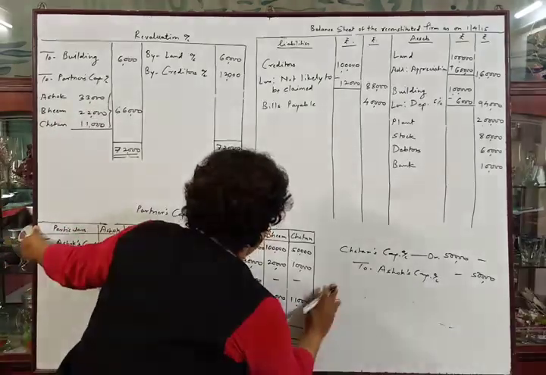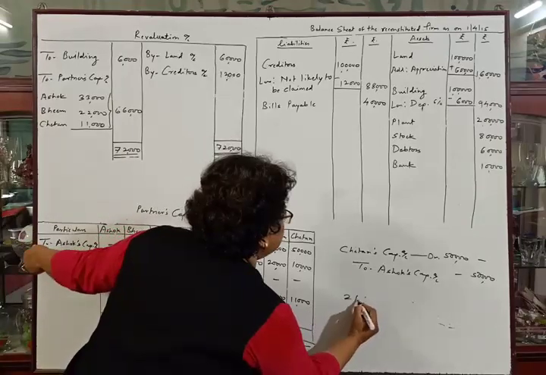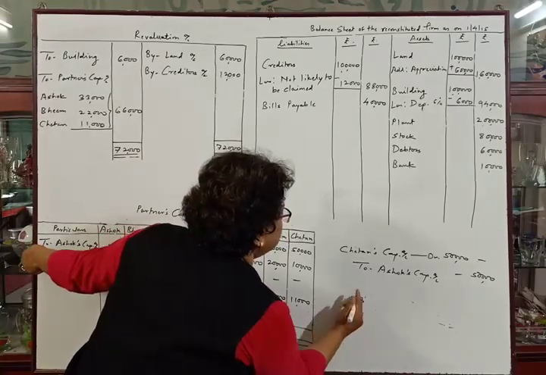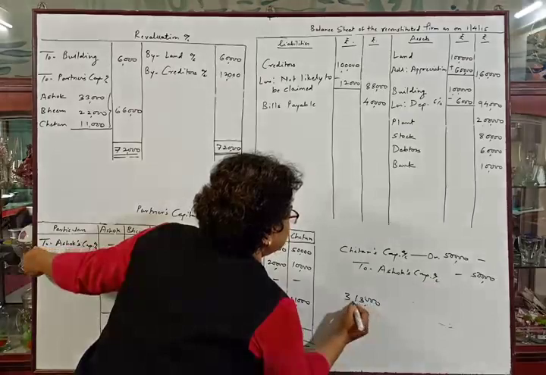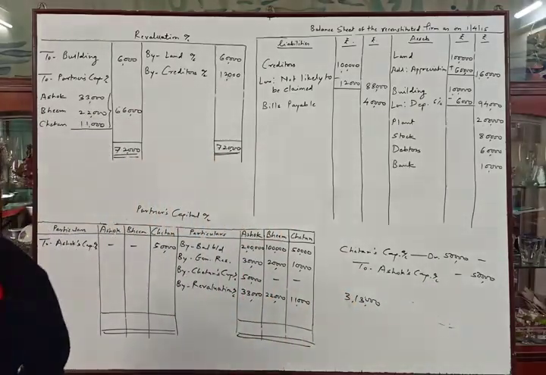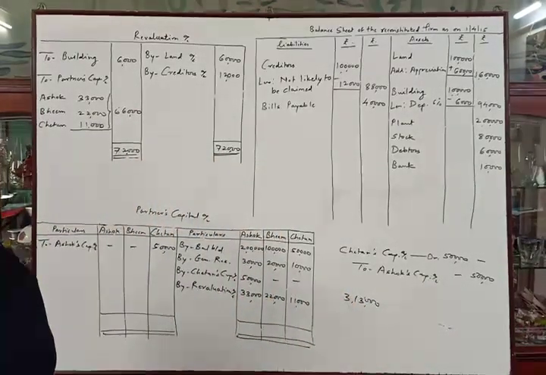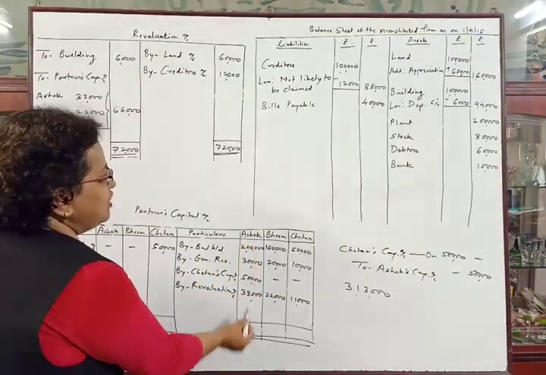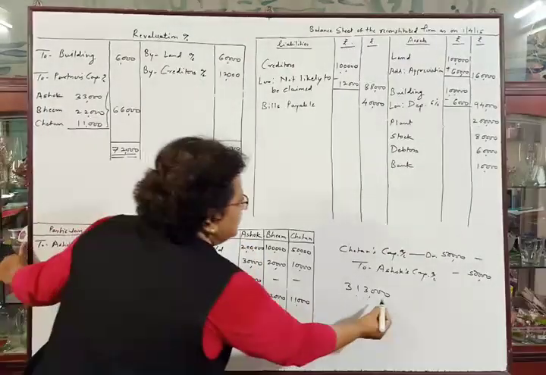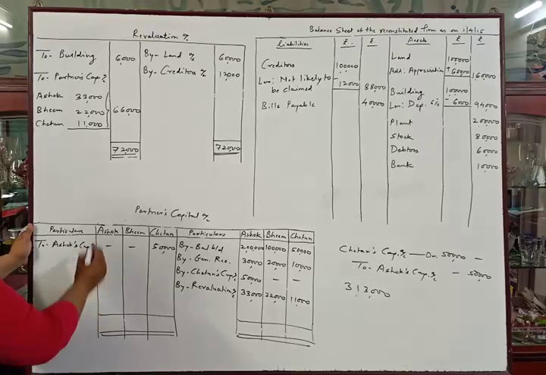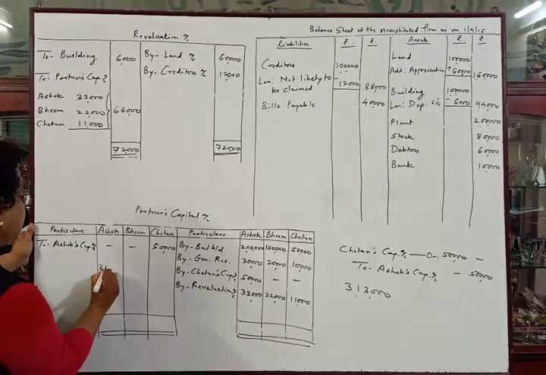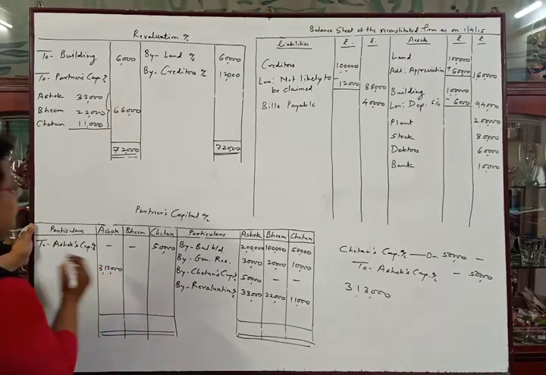Plus 33,000, sorry, 3 lakhs 13,000. Total of Ashok's credit side is 3 lakhs 13,000. No amount in the debit side, so the balance will be 3 lakhs 13,000 for Ashok.